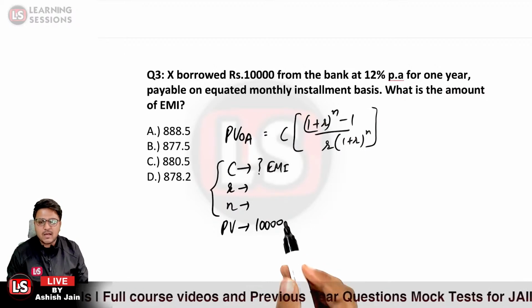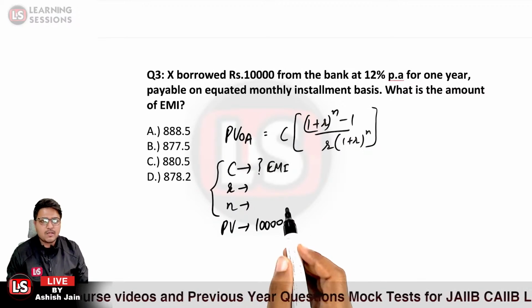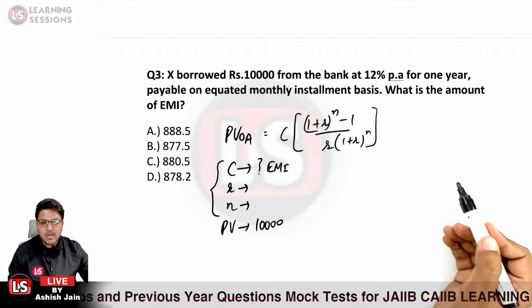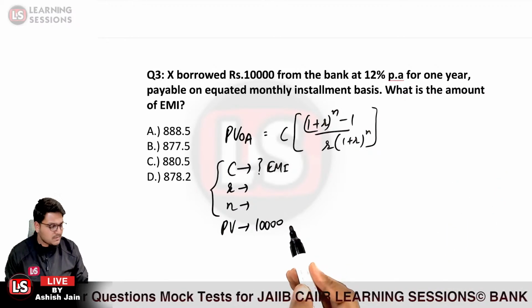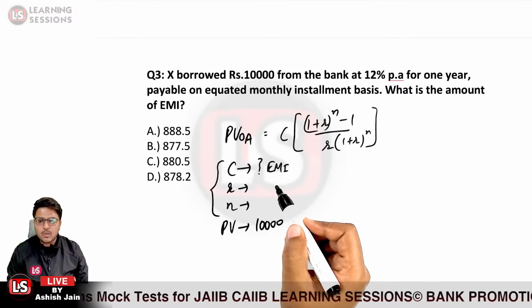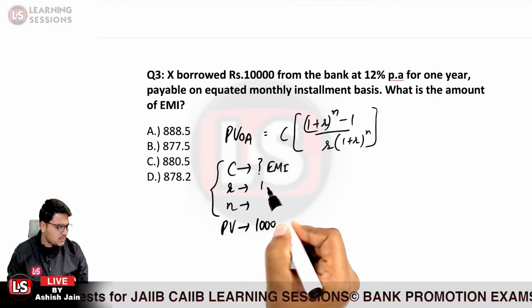And if we look at the R value, that is the rate of interest, that is 12% per annum for 1 year. But you are calculating it for monthly purposes, right? So R over here would be equal to what? R will be equal to 1%.